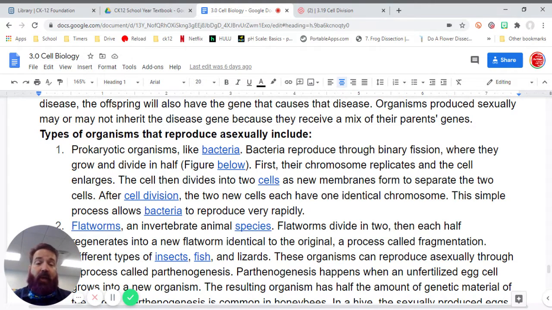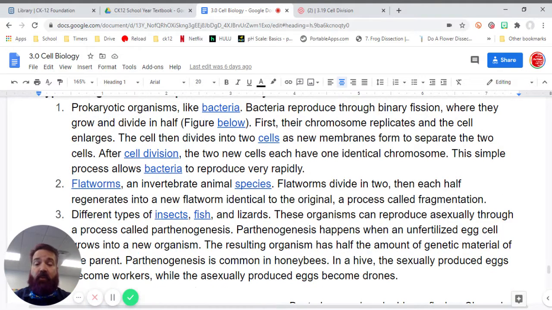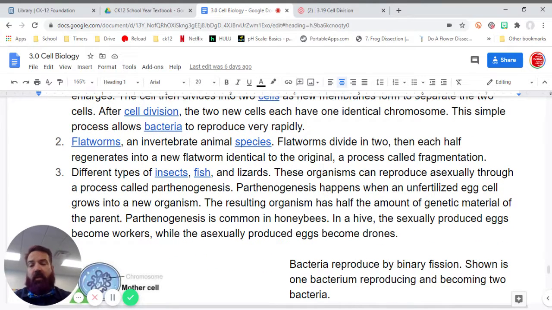Types of organisms that reproduce asexually include prokaryotic organisms like bacteria. Bacteria reproduce through binary fission, where they grow and divide in half. First, their chromosome replicates and the cell enlarges. The cell then divides into two cells as new membranes form to separate the two cells. After cell division, the two new cells each have one identical chromosome. This simple process allows bacteria to reproduce very rapidly.